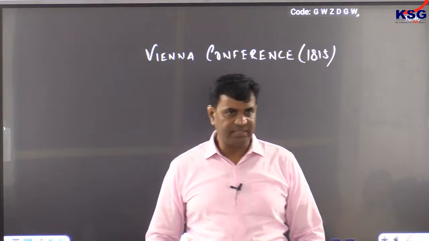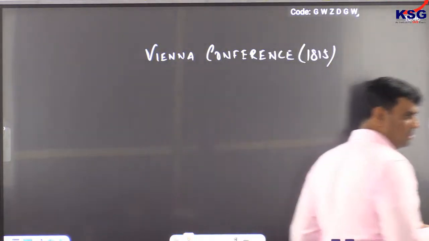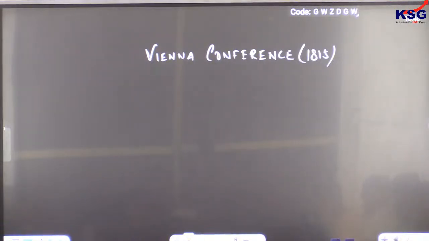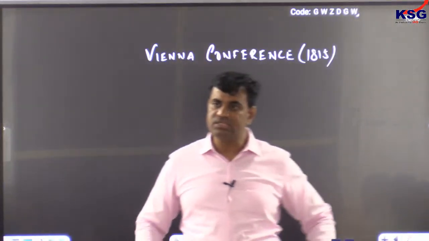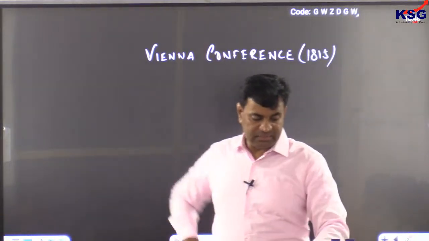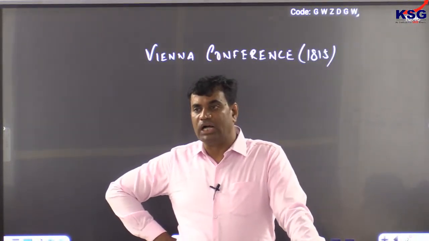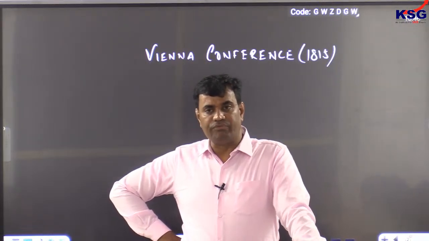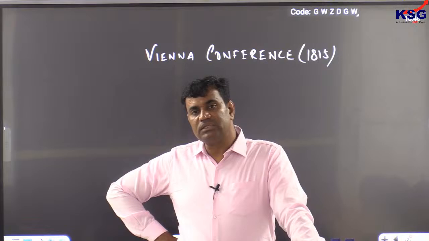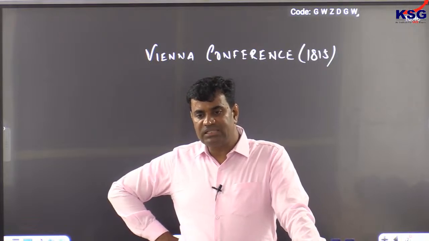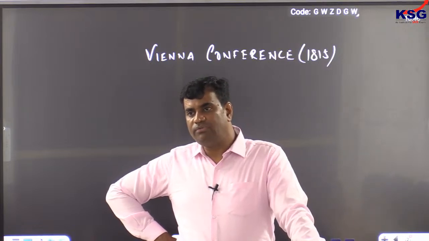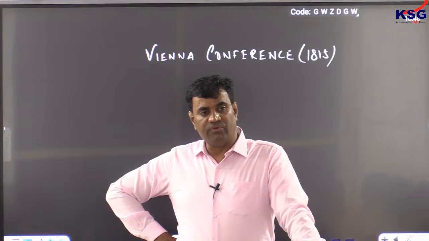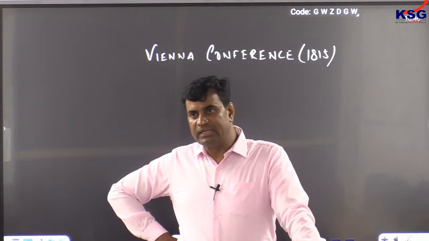The major powers of Europe convened an international conference at Vienna to reverse the changes of Napoleon.